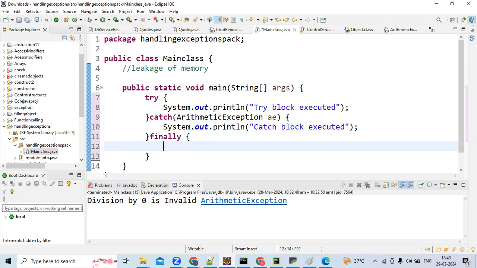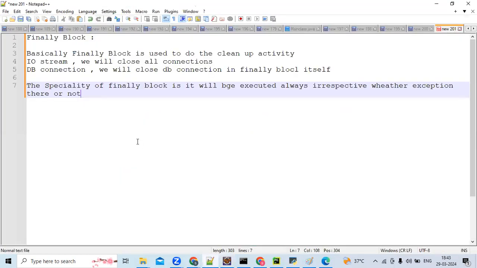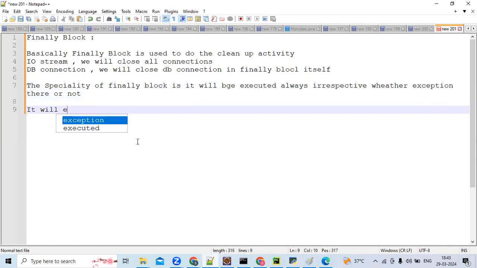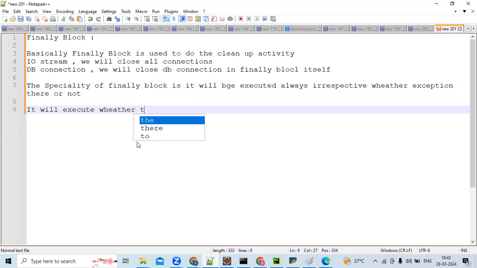It will execute whether the exception is caught or not caught. Did you get this point? Let me write it down. It will execute whether the exception is raised or not, both the cases.